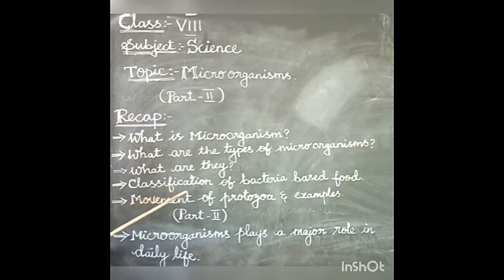What is the classification of bacteria based on food? We can classify the bacteria based on the food. There are 3 types: autotrophic, heterotrophic and chemosynthetic bacteria. What is the movement of protozoa? A protozoan moves with the help of false feet, pseudopodia, and hair-like structures, cilia. What are the examples of protozoans? Amoeba and paramecium. Now we are going to the next topic, microorganisms and us.